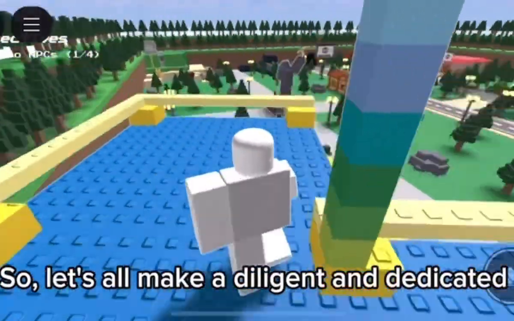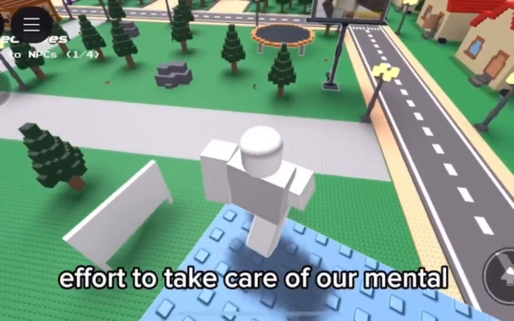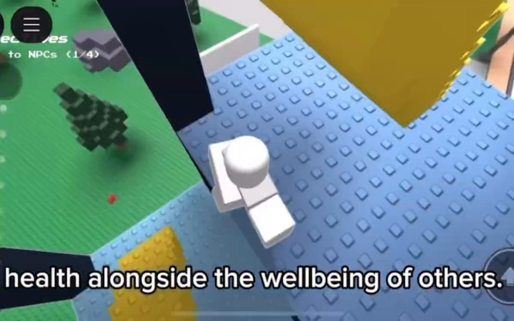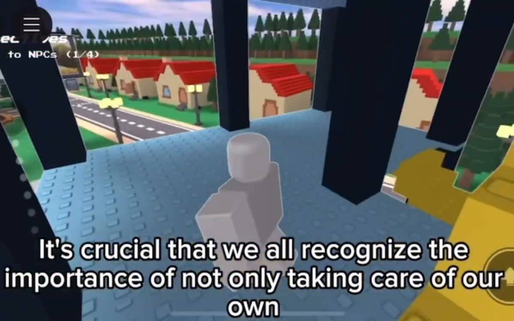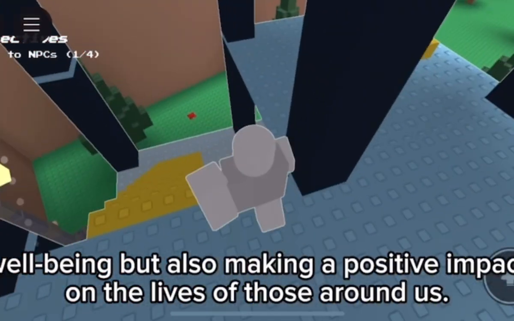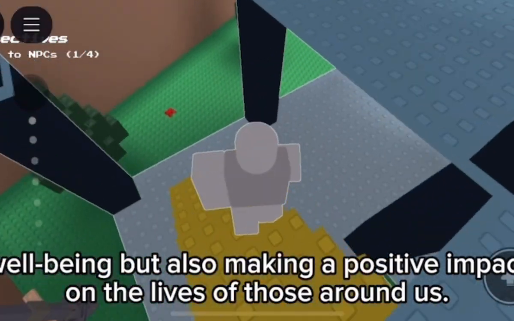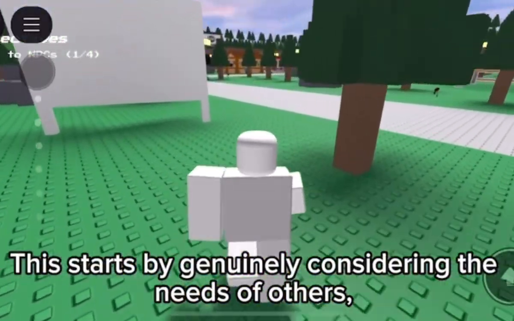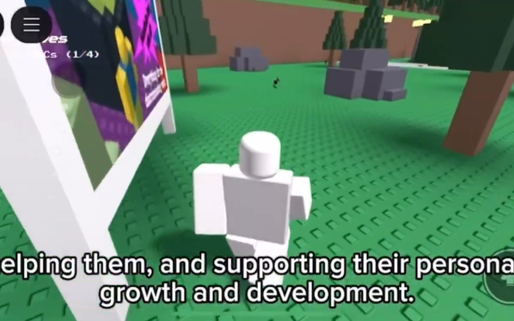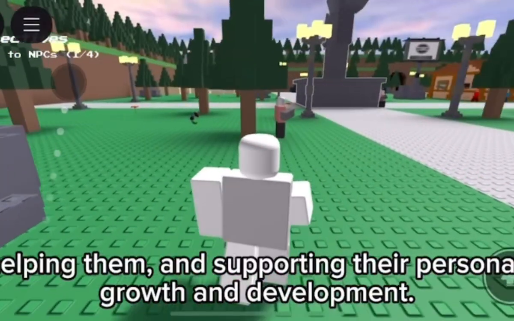So, let's all make a diligent and dedicated effort to take care of our mental health alongside the well-being of others. It's crucial that we all recognize the importance of not only taking care of our own well-being, but also making a positive impact on the lives of those around us. This starts by genuinely considering the needs of others, helping them, and supporting their personal growth and development.